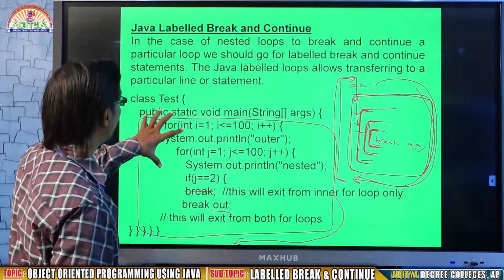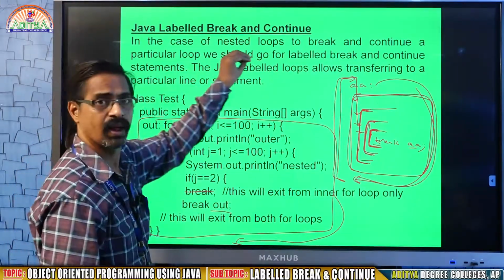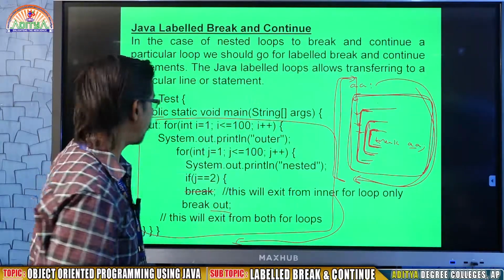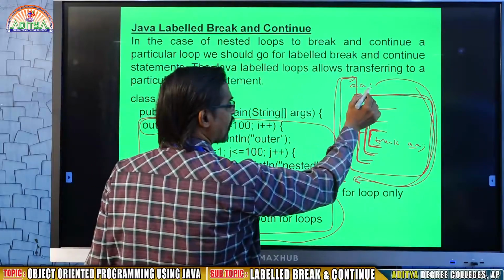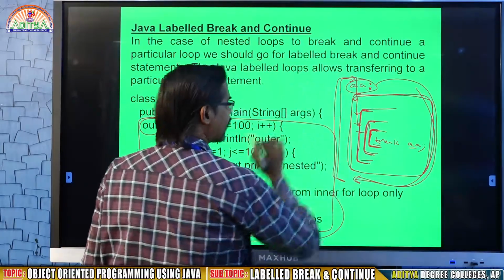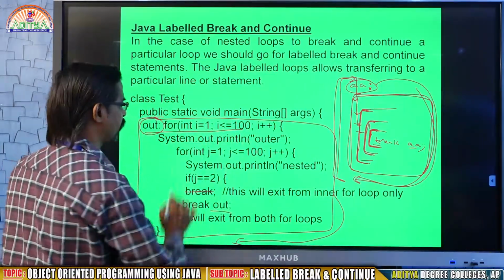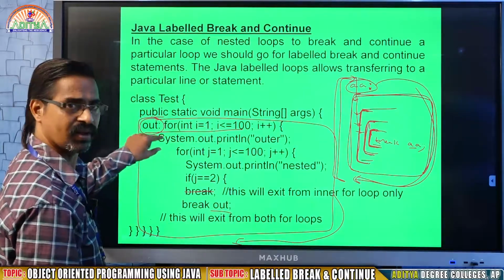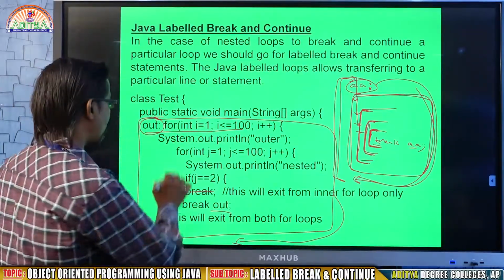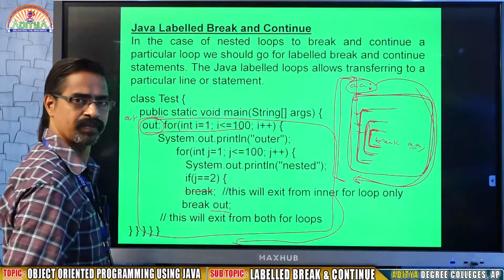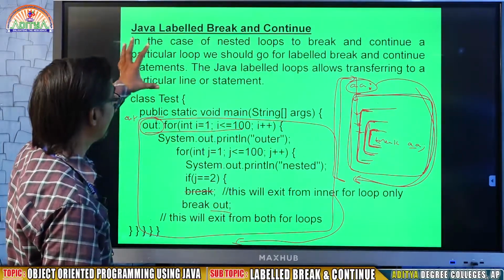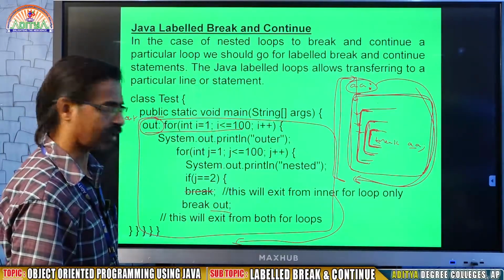This is the subject called Java labeled breaks. So here you are going to mention a label like this. You may write it in a separate line like this, or because of space problem, that's why I mentioned out colon for statement. Or you may write in a separate line, that is out. You may write like this. So this is what is called a labeled break. Okay. Now